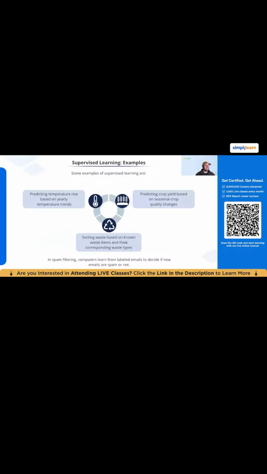Okay, so what are some use case examples? For instance, in supervised learning, we may be predicting temperature based on yearly temperature trends. So we would have that yearly data as our labeled examples, and those would supervise the learning of a model that predicts temperature. Same thing with predicting crop yield based on seasonal crop quality changes.